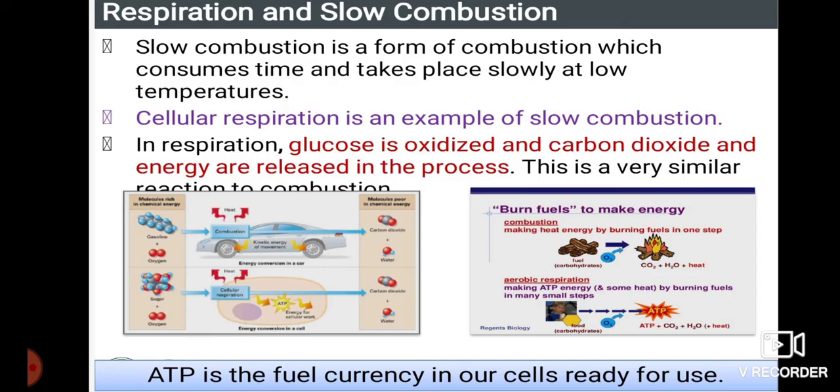So respiration is a slow combustion, here they are telling. Slow combustion is a form of combustion which consumes time and takes place slowly at low temperatures. We all know that, isn't it? In our body, whatever respiration process takes place, or the food particles which are digested, is nothing but a slow process. In respiration, glucose is oxidized and carbon dioxide and energy are released in the process. This is a very similar reaction to combustion.